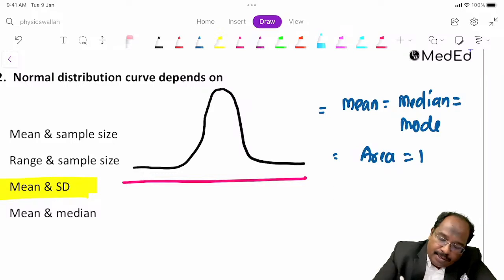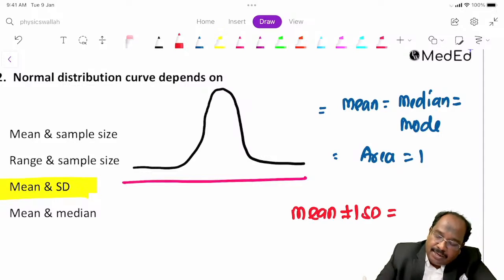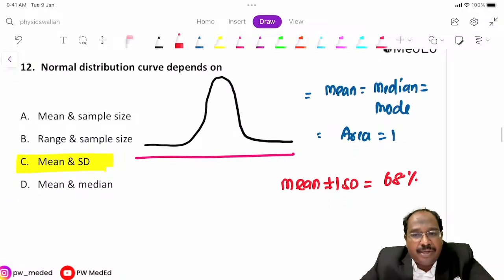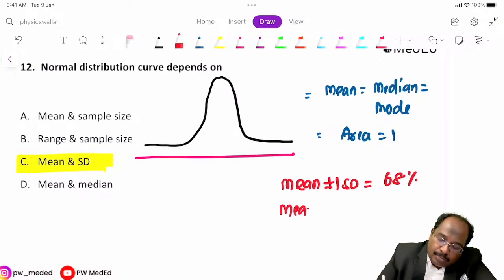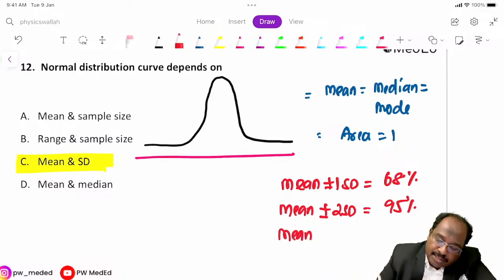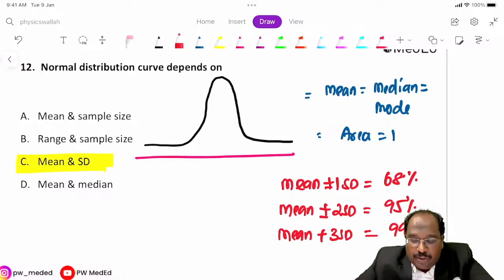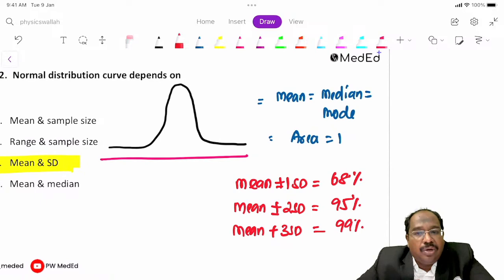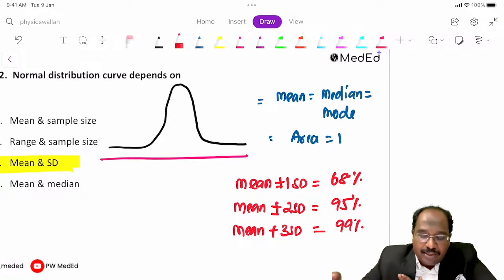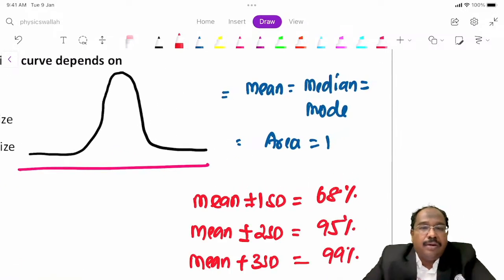Now the key point here is that mean plus or minus 1 standard deviation corresponds to 68% of the area. Mean plus or minus 2 standard deviations is 95% of the area. Mean plus or minus 3 standard deviations is 99% of the area. So 1 SD is 68, 2 is 95, 3 is 99. So what does this imply? Look here.